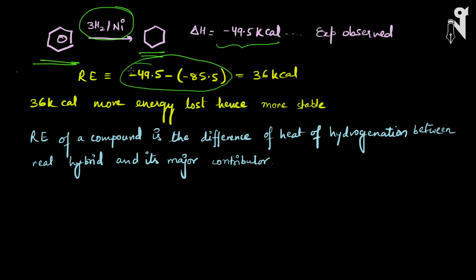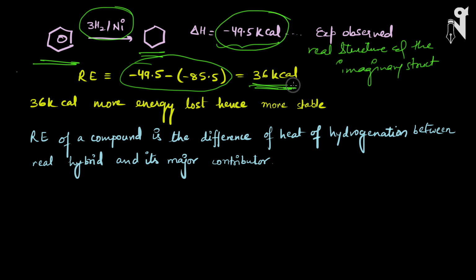So basically, the difference in the heat of hydrogenation between the real structure and the imaginary structure is called resonance energy. If you see, this is 36 kilocalories energy, this is minus 49.5, earlier it was minus 85.5. So in this case there is more loss of energy, 36 kilocalories more are lost. Minus 49.5 is a higher value as compared to minus 85.5. All of us know that negative means it's a higher value. So this means more energy is lost when the molecule structure is this, which is the benzene structure.